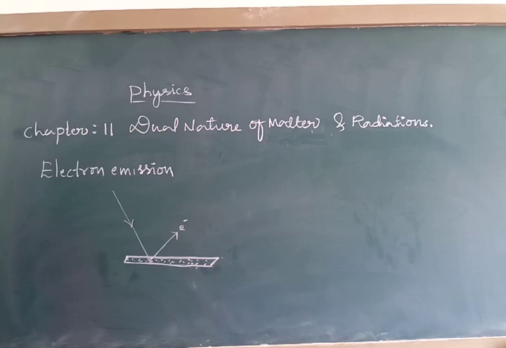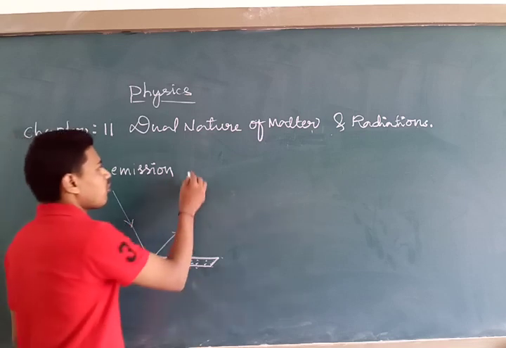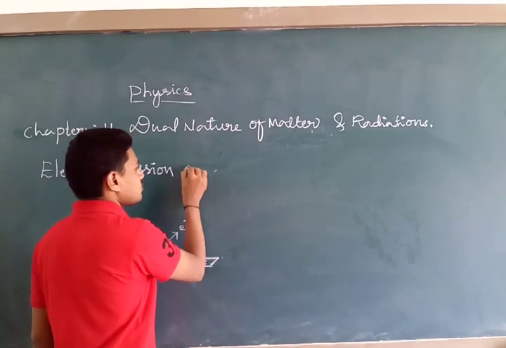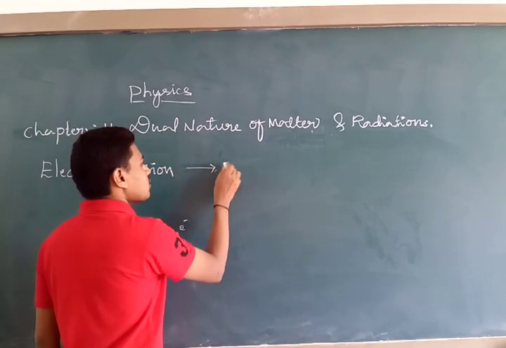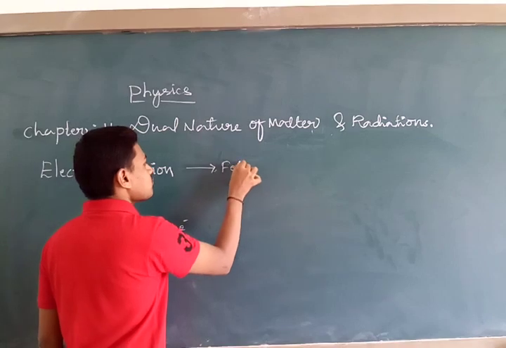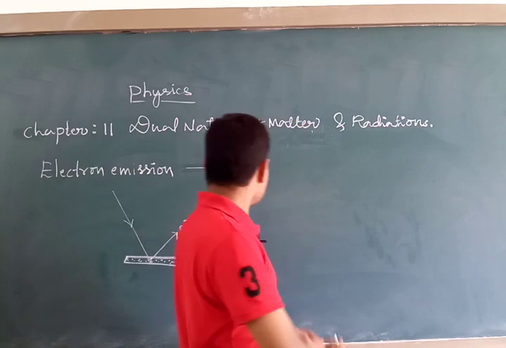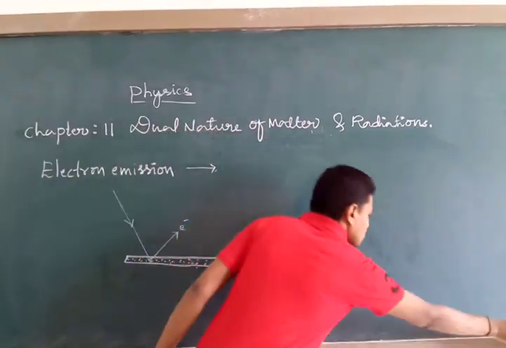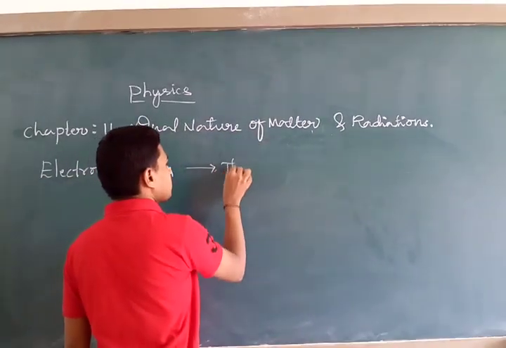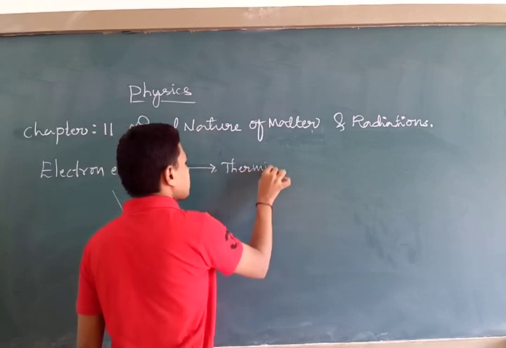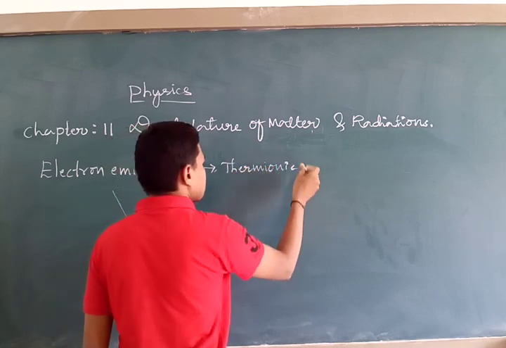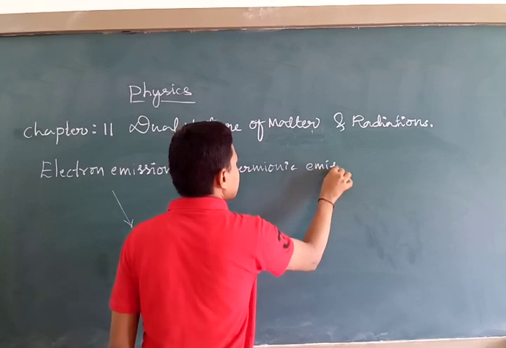Next, depending upon the source you supply in order to have electron emission, we have 4 different types of electron emission. Number 1 is thermionic emission.